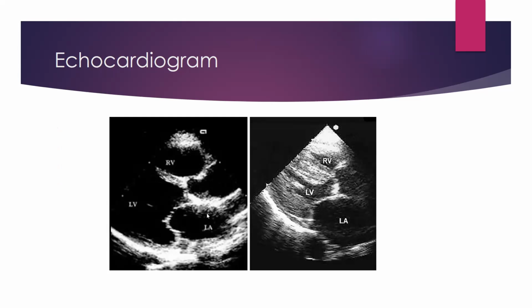You can see this is an example of an echocardiogram. When there is a regional wall motion abnormality, this is the interventricular septal area. This is the posterior wall. So when there is a regional wall motion abnormality, you can see one region which is contracting aggressively and another region which is not contracting. On the basis of this, you can diagnose which area of myocardium is being affected most.